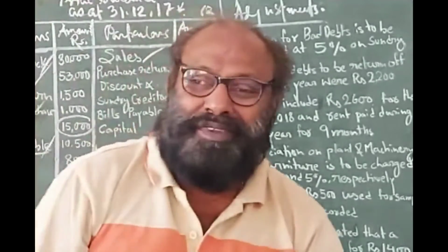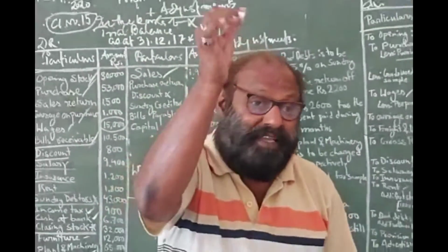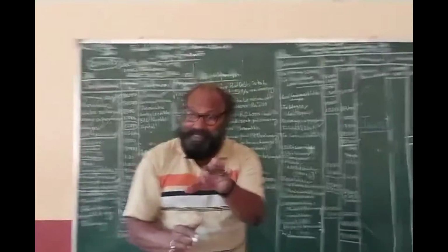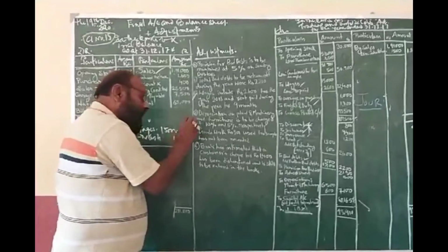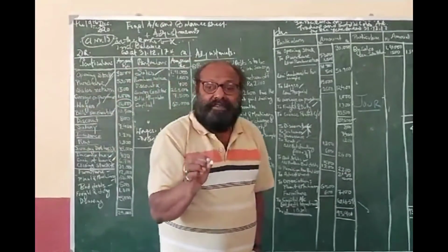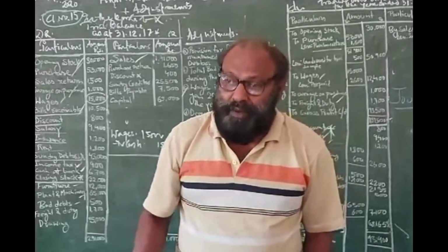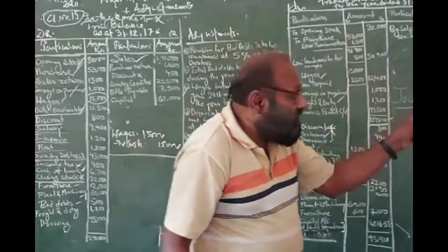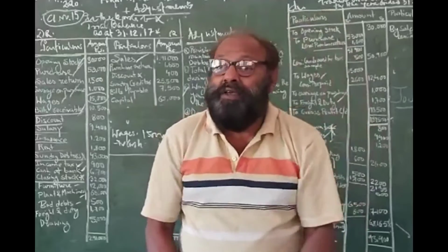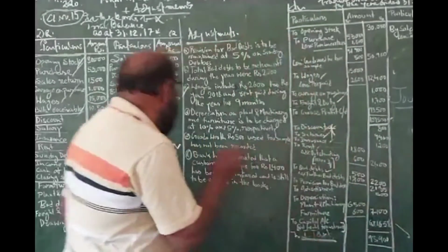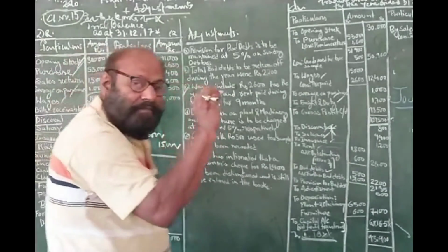Clear? Yesterday I told you about wages, this is the concept. Please bear in mind, it is the concept of matching cost against revenue. This wages of 15,000 I have paid, but 3,000 wages is due and yet to be paid. Now, this 3,000 is related to this year. So this year we have to pay wages of 18,000: 15,000 paid and 3,000 not yet paid.